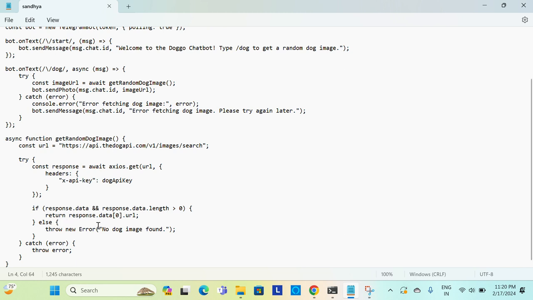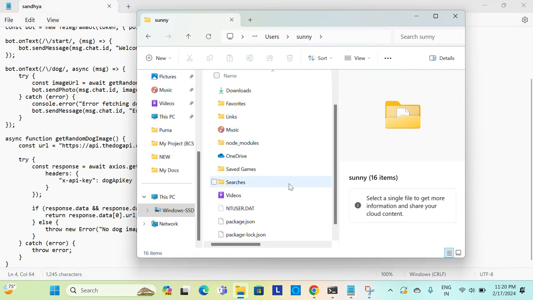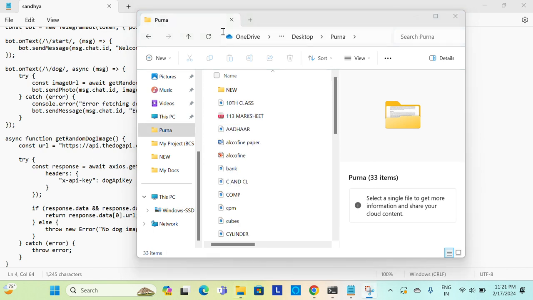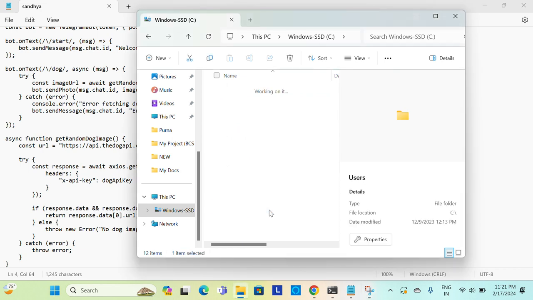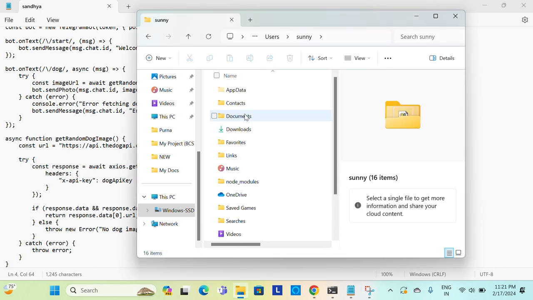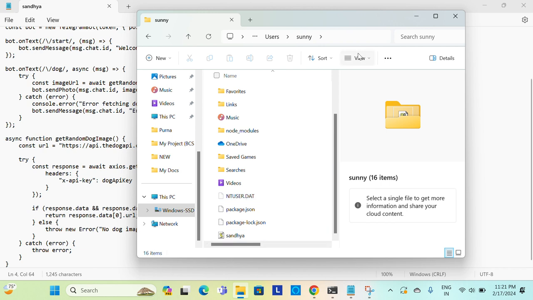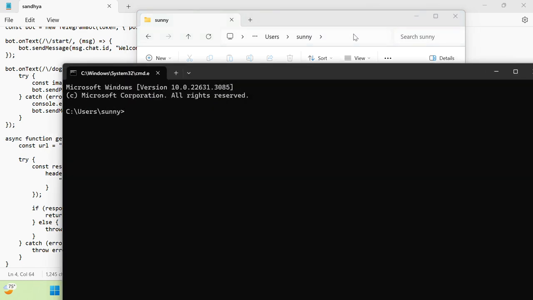Now I am going to save this code and go to the location of the file, in users. Now in this I am going to type cmd. Now I am running the file code.